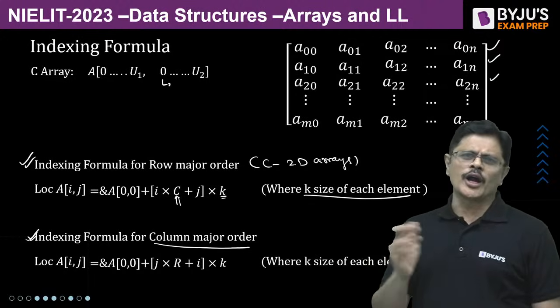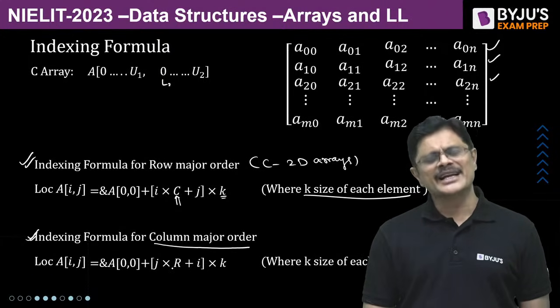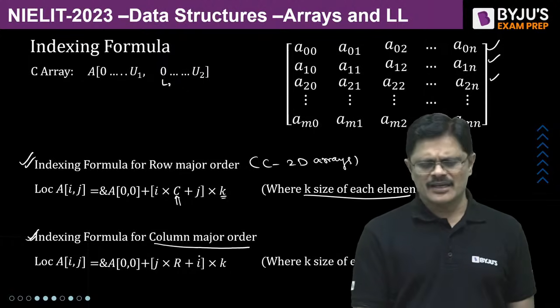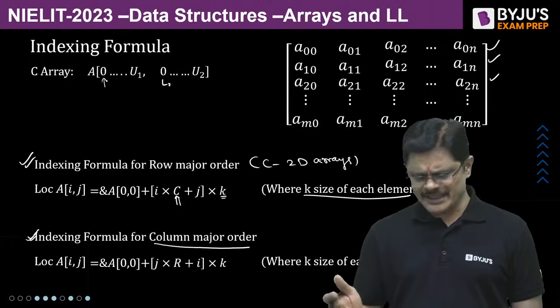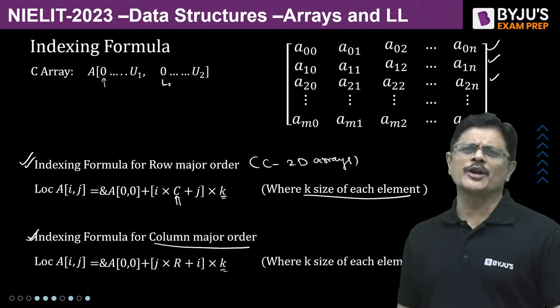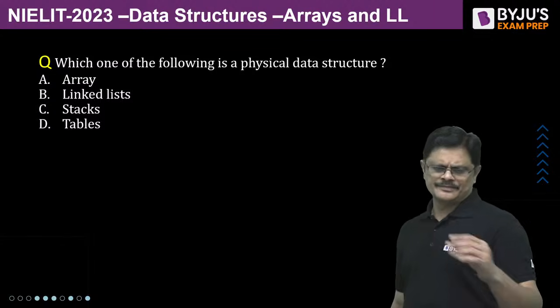And if you want to do column major order, it would be J minus L2 into R, where R means number of rows, plus I minus L1. But luckily here it is 0, so I directly into K, where K is the size of the element. So I can use this formula to get the answers very quickly, my dear friends. Hope you understand.